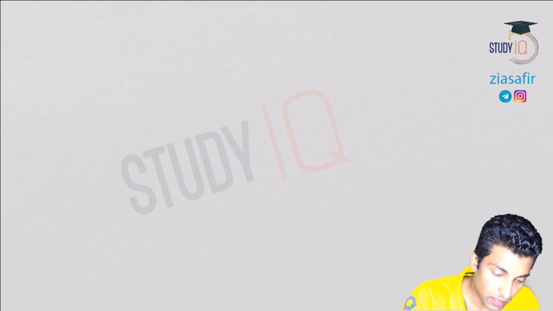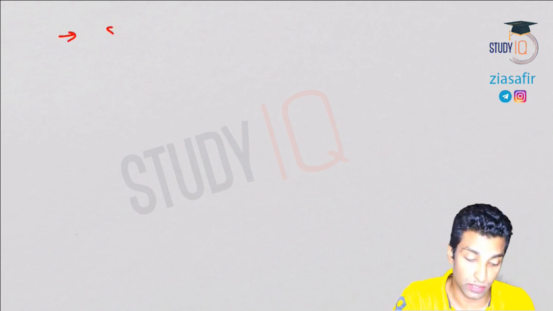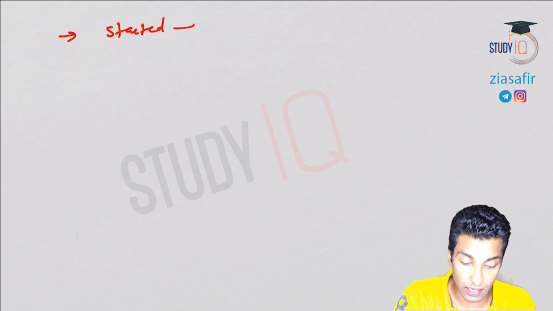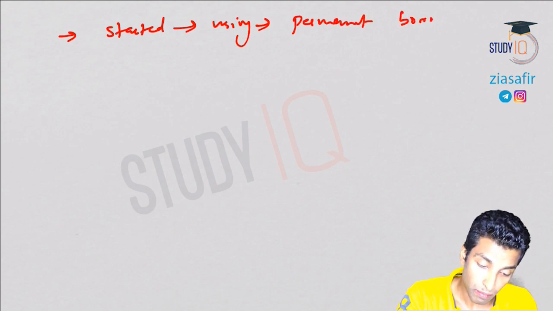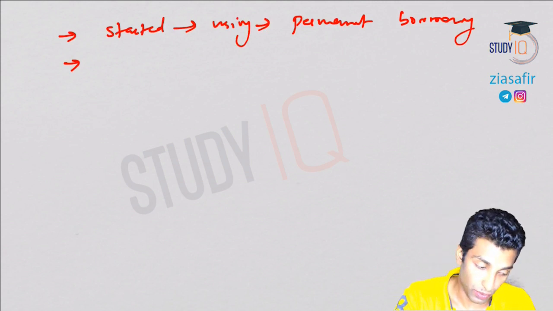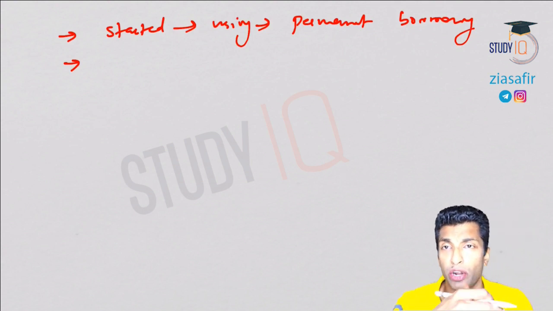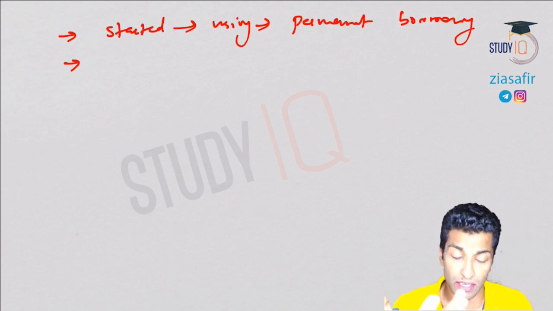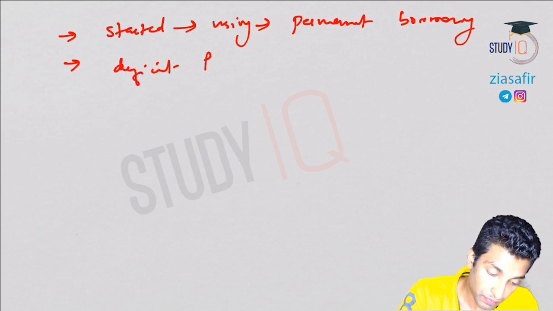But what happened is the government started using these ad hoc treasury bills for permanent borrowing, and that led to what? That led to unintentional monetization of deficit. So that led to printing of currency. Monetization of deficit means monetized deficit. I'll tell you what is monetized deficit. That is nothing but deficit financing. That led to deficit financing.